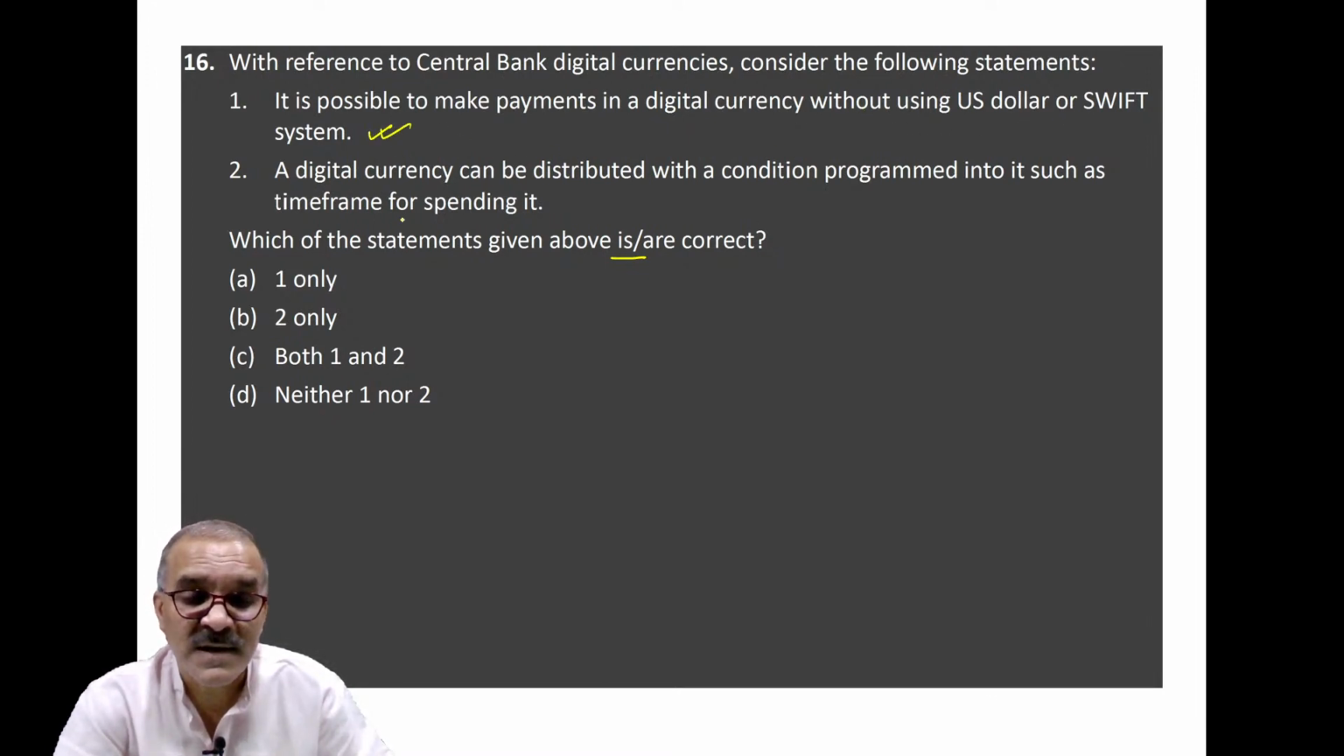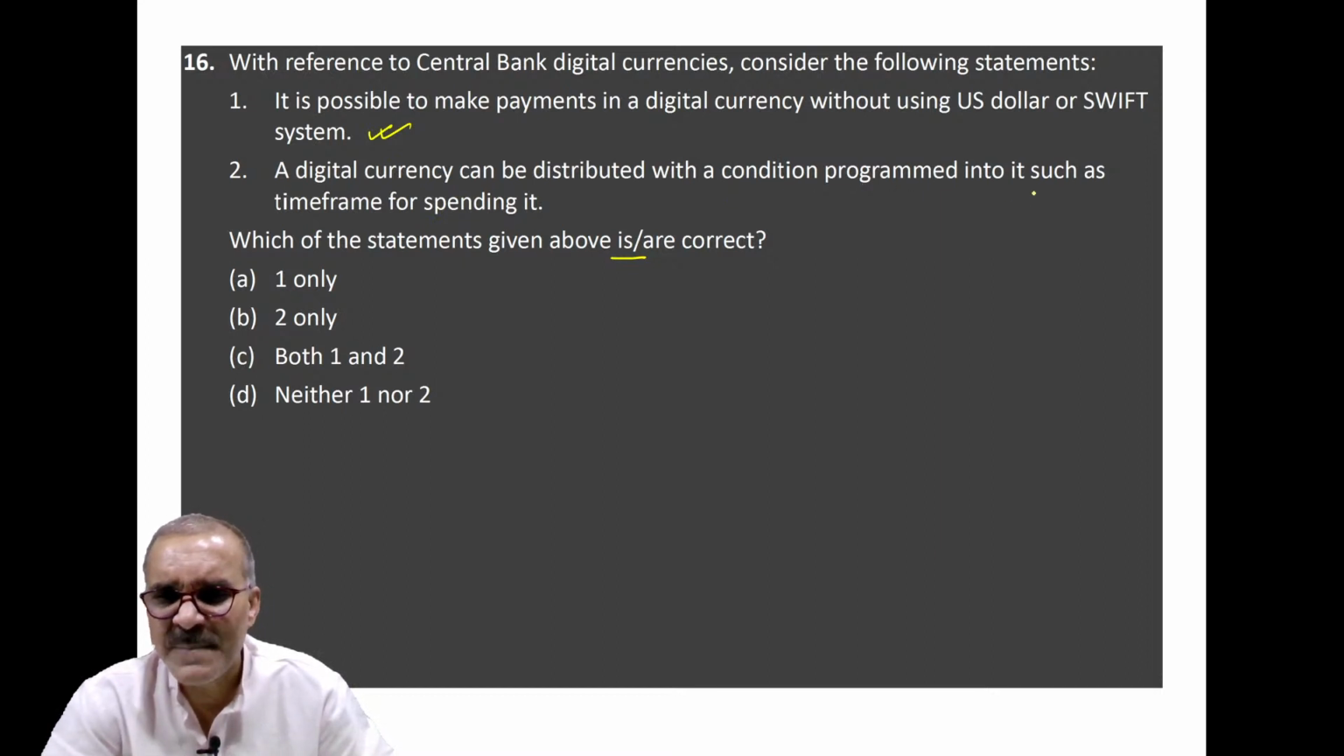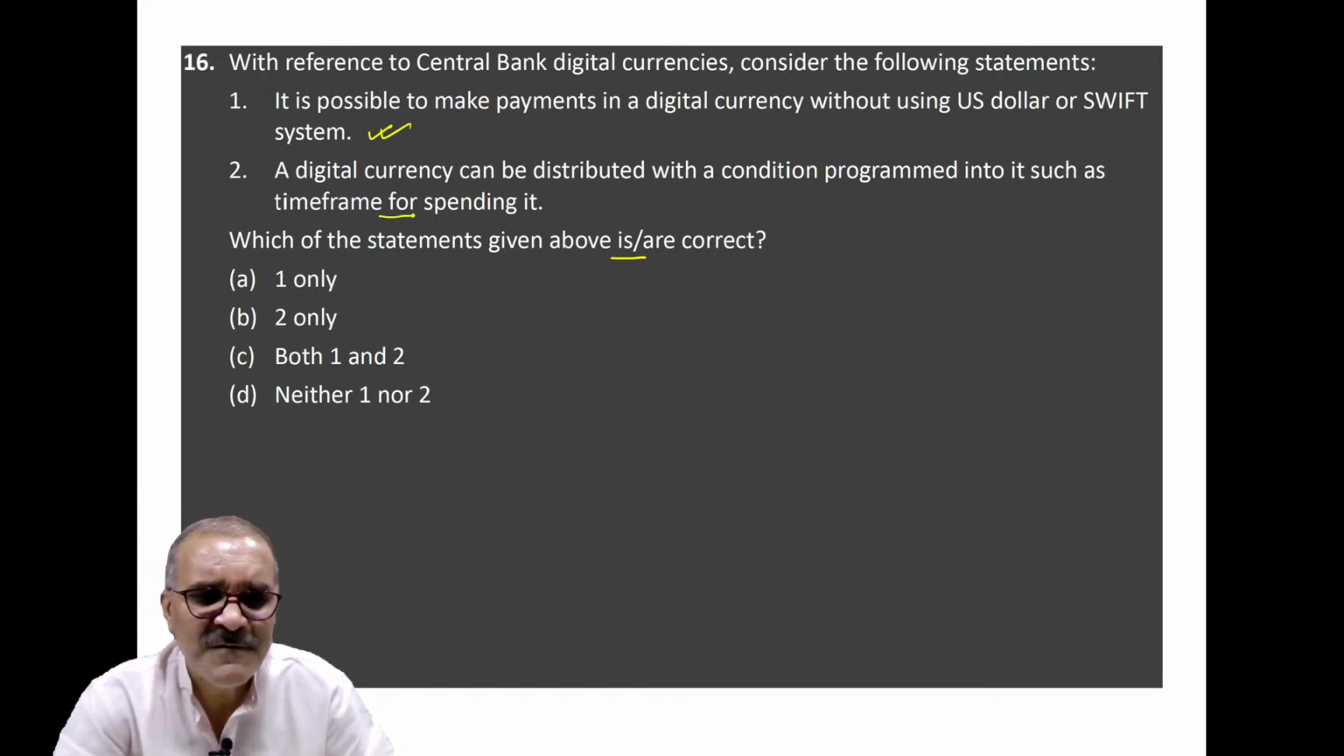This is correct. This is an impeccable quality of digital currency. That's why most central banks across the world are developing their digital currencies. India has already launched this digital currency in 2023. Clear? A digital currency can be distributed with conditions programmed into it, such as a time frame for spending it. This is also correct.